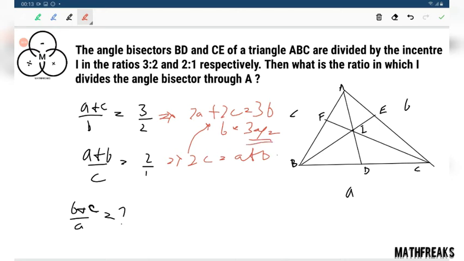Now we can put down the value of b equals 3a by 2 and get a relation between a and c. We will get c equals 5a by 2. Putting this value in this equation, now we have b and c with respect to a. We can easily find out the ratio. That's your task.